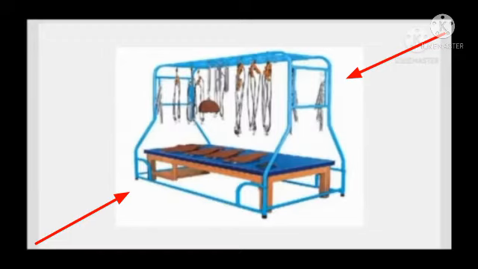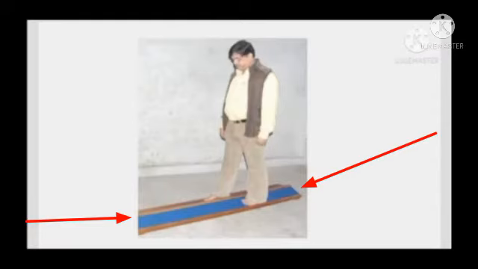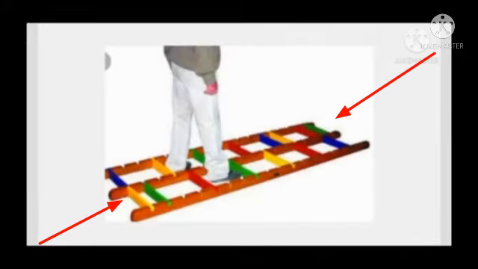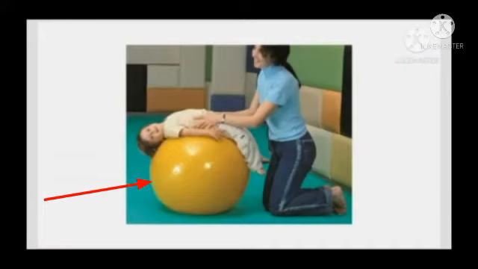Supination frame and accessories. It is used to provide facility to hang in a supination frame with accessories for giving exercise. Slanted walking board. It is an adjustable board used for the patient who have difficulty in walking. Foot placement ladder is useful for early walking balance training. Vestibular balls. It is used for the strengthening of the joints, spinal mobility, cardiovascular fitness, improved balance equilibrium, control vestibular system and proper weight shifting.